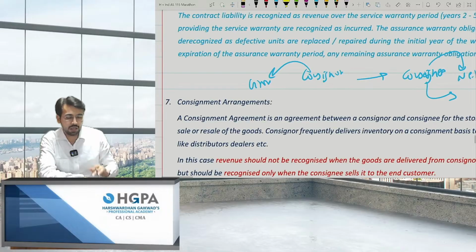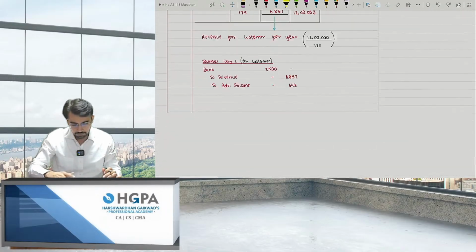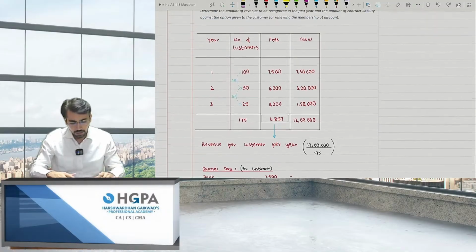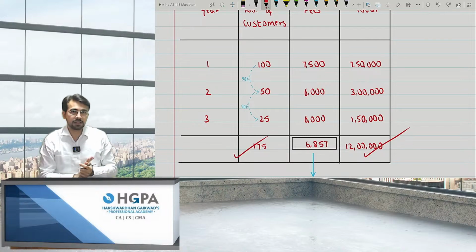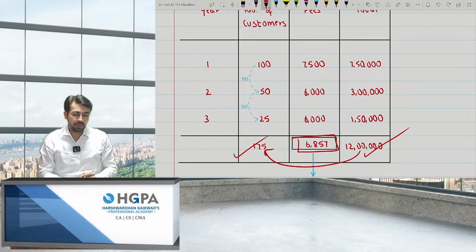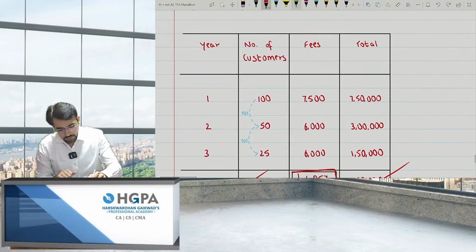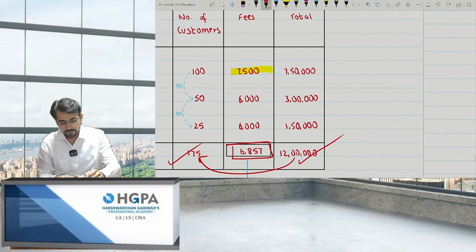So what is the total amount I'll be getting? Yeah, the total amount I'll be getting is 12 lakh. From how many customers? 175 customers. So the average rate comes to 6857. That is 12 lakh divided by 175, 6857.